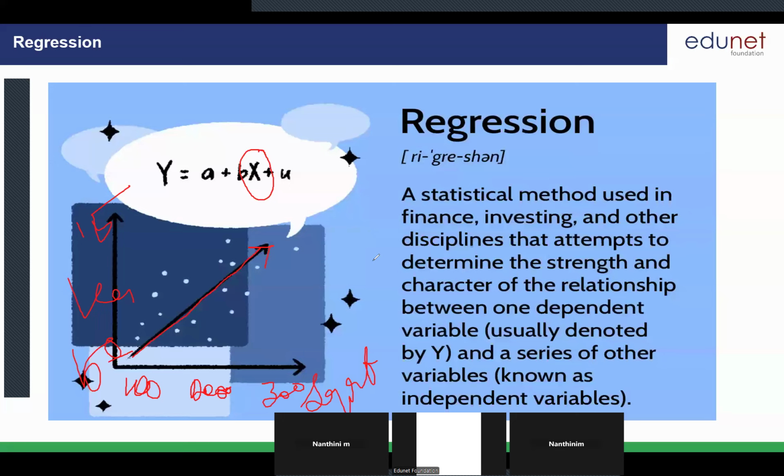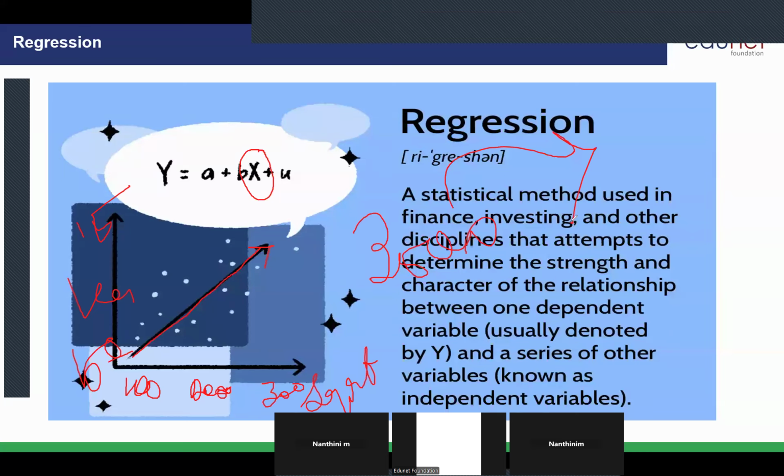Now, the question here is, I'm going to buy a 3500 square feet house. What will be the rate? Is it a categorical value or a numerical value? Students, are you having some queries? Tell me.